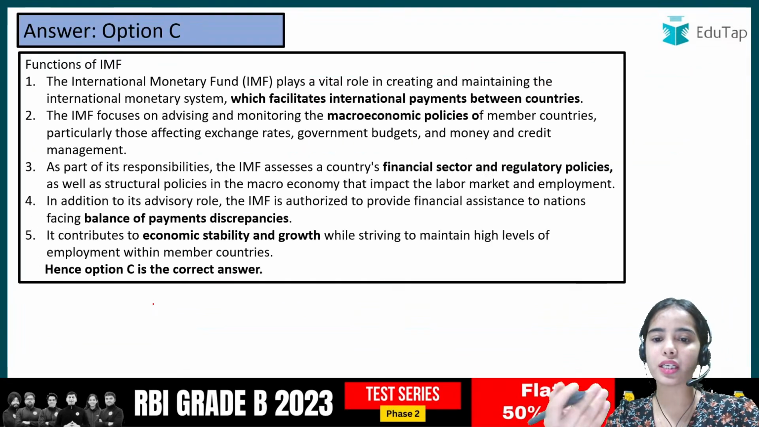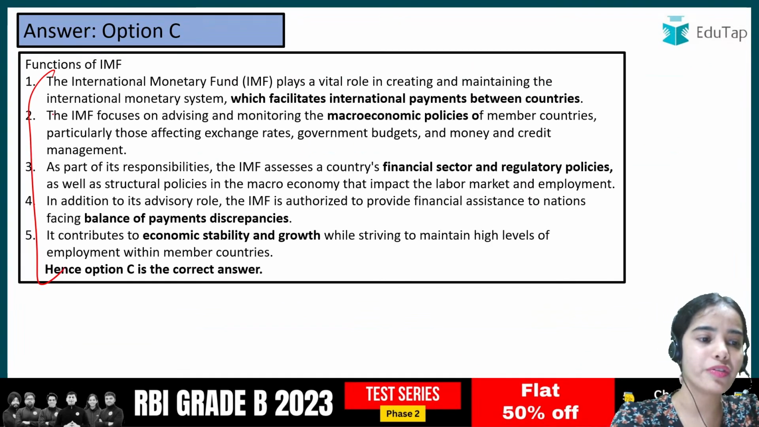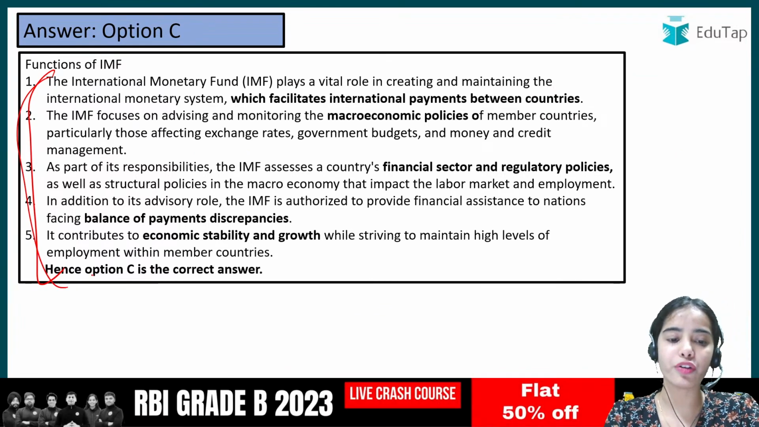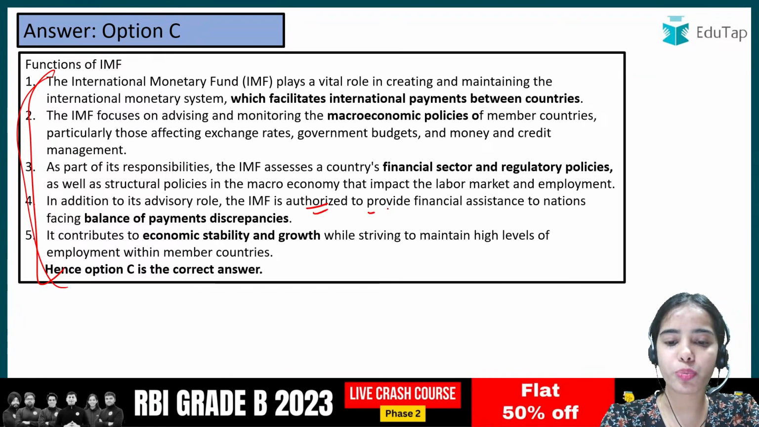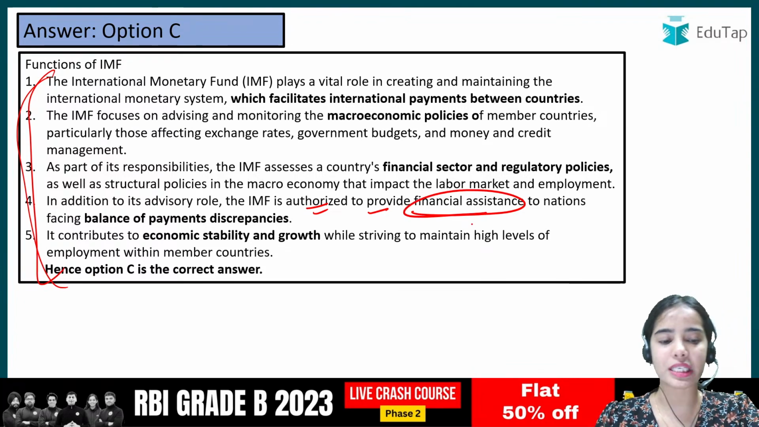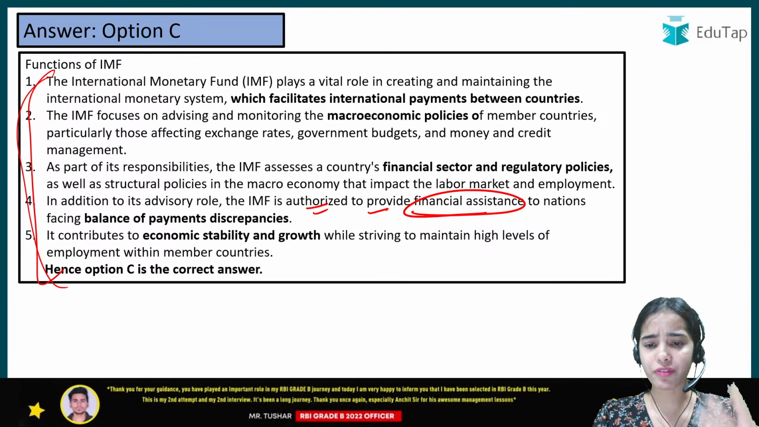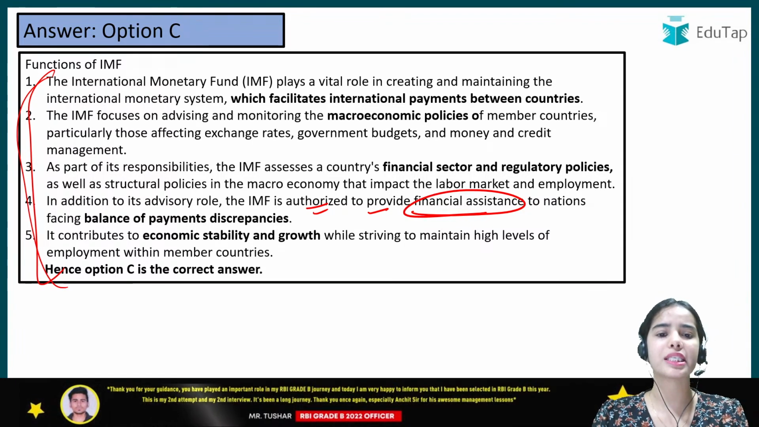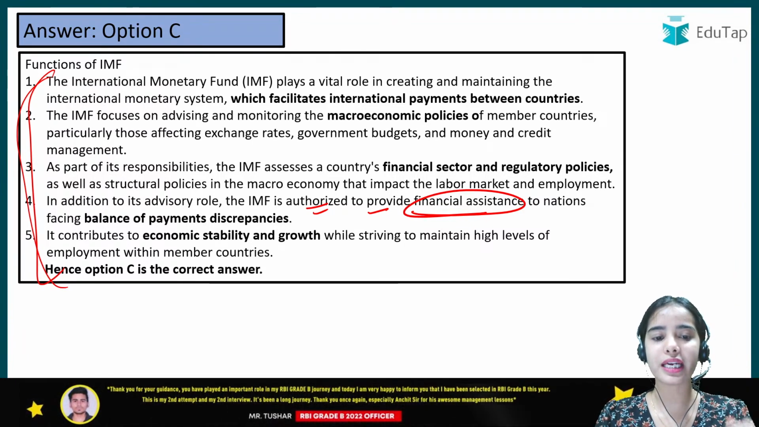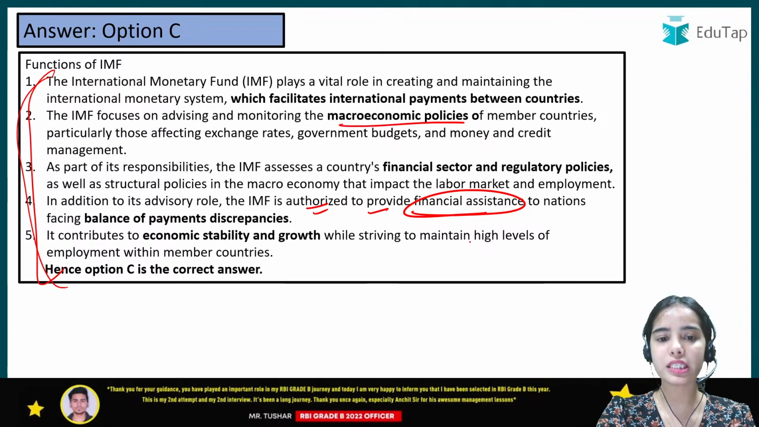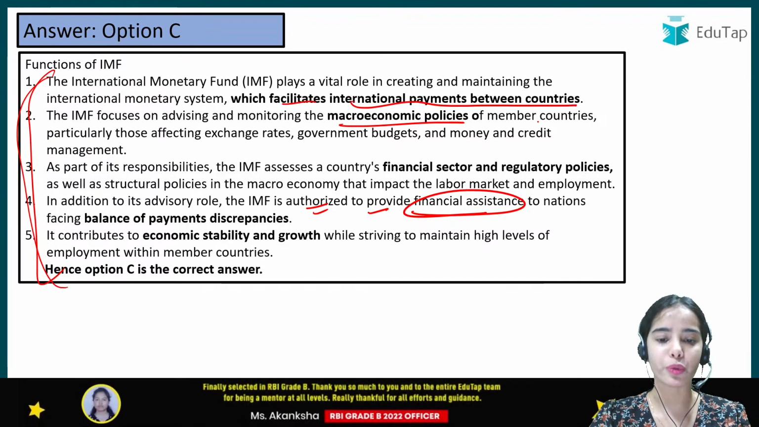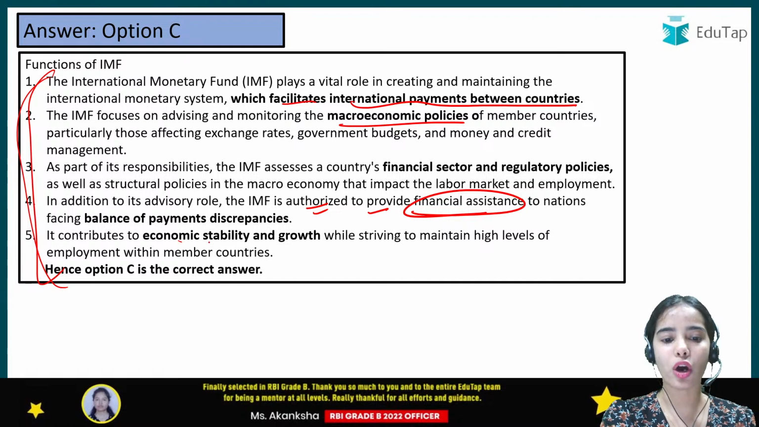So you can read the other functions of the IMF and be clear about the functions of the IMF. The IMF is authorized to provide financial assistance to nations facing balance of payment discrepancies. It looks after the financial sector and the regulatory policies. It monitors and advises on macroeconomic policies, facilitates international payments between the countries, and looks after economic stability and growth.